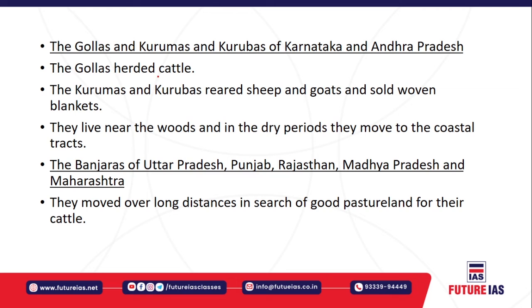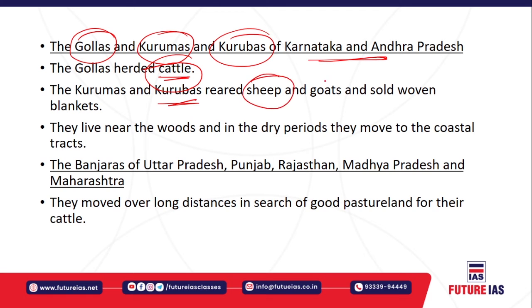In a similar way, you will find the Golas, the Kurumas and the Kuruvas of Karnataka and Andhra Pradesh. The Golas, again, herded cattle. The Kurumas and the Kuruvas reared sheep and goats, and they also made blankets. They also sold the woven blankets. Now these people, the Golas, Kurumas and Kuruvas, used to live nearby the woods.